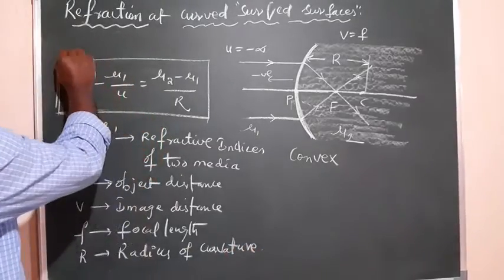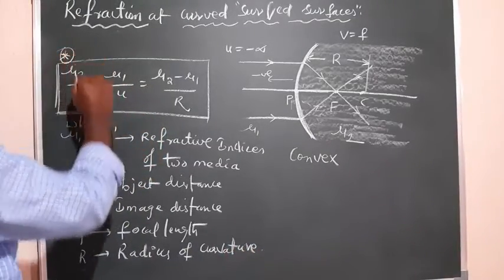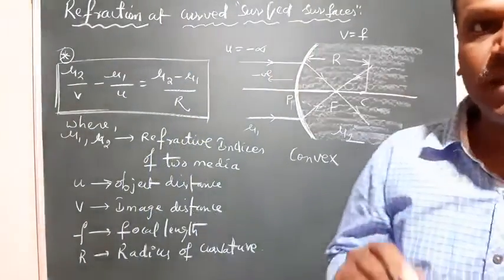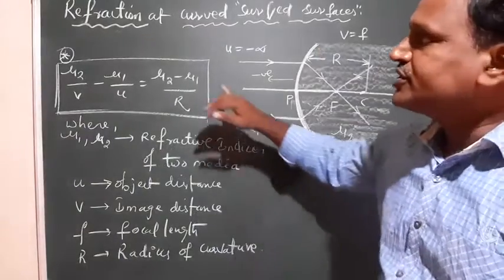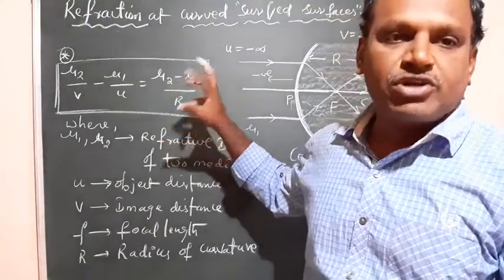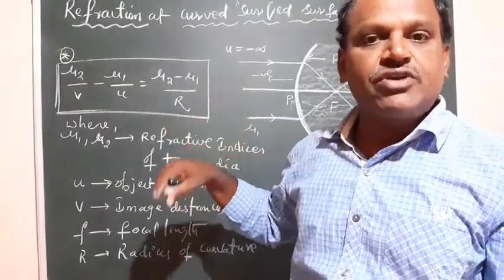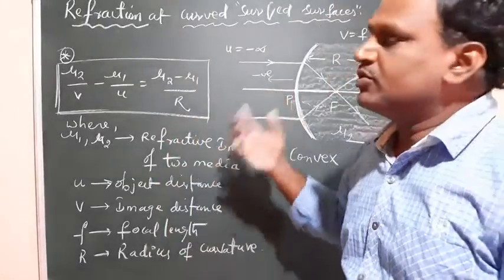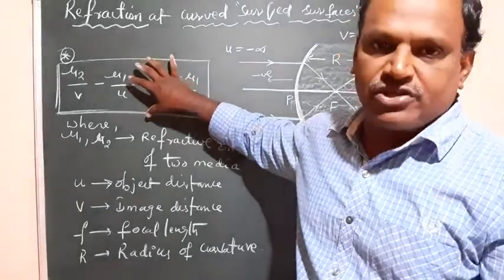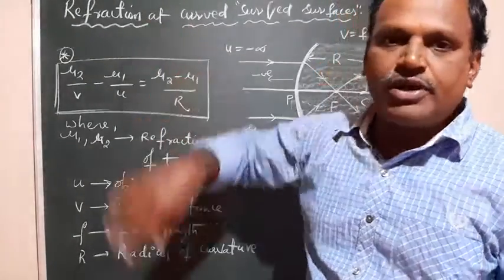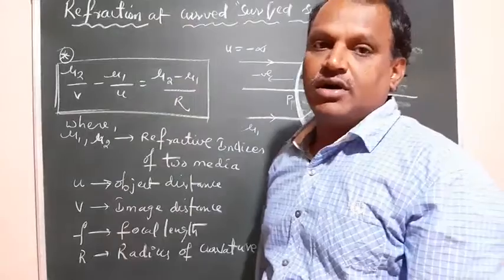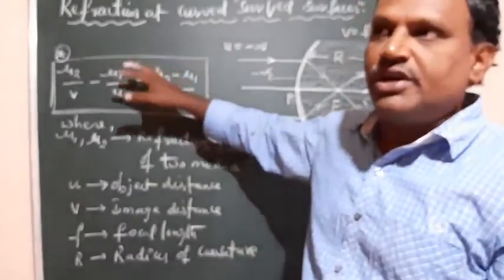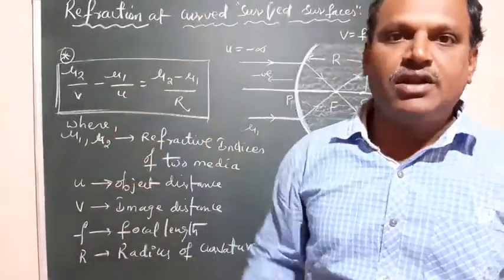You have to use this relation for calculations, and I'm not deriving it. Whenever refraction takes place at curved surfaces, you can use this formula to solve for object distance, image distance, focal length, radius, or the refractive index of the first or second medium. This equation can also be modified into the lens formula or lens maker's formula. That modification and the lens maker's formula we'll see in another class.